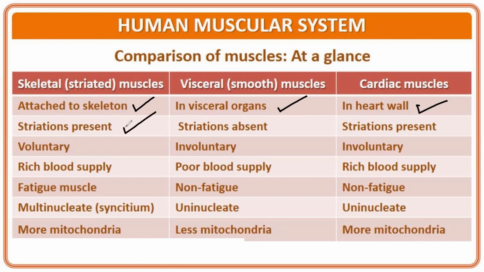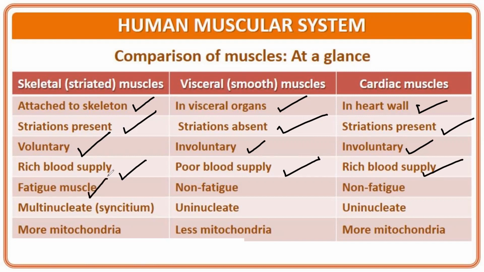Striations are present in skeletal muscle, absent in visceral muscle, and again present in cardiac muscle. Skeletal muscle is voluntary, whereas visceral and cardiac muscle are both involuntary in action. Skeletal muscles have a rich blood supply, whereas visceral muscles show poor blood supply. Same with cardiac muscle, which shows rich blood supply.